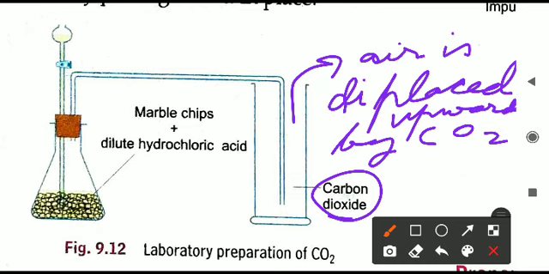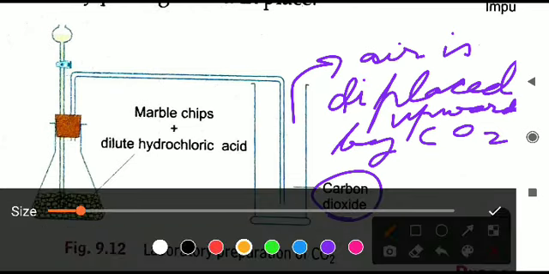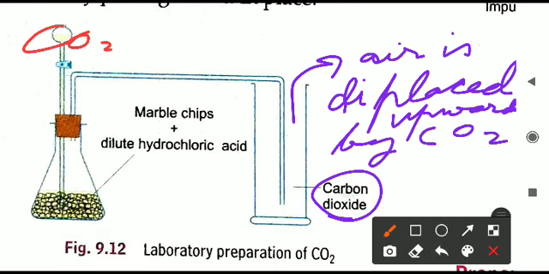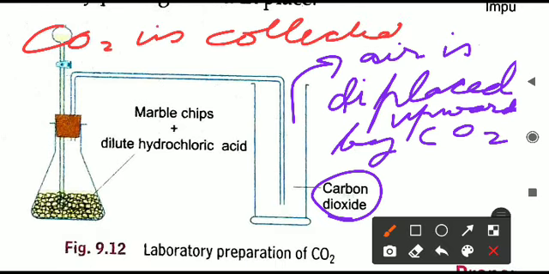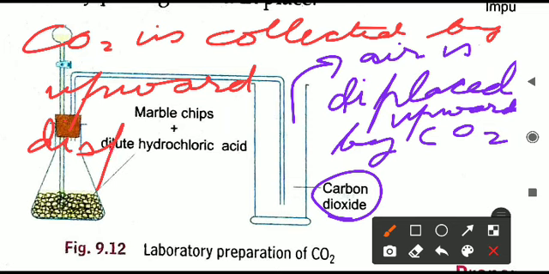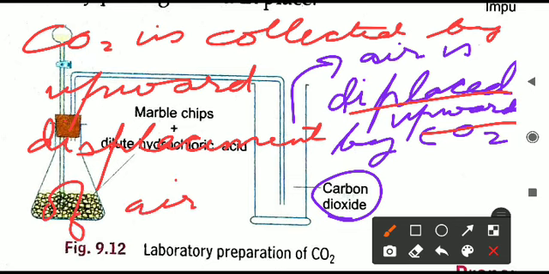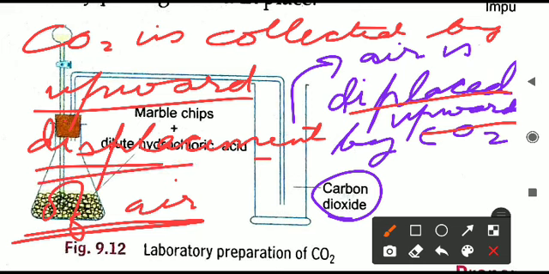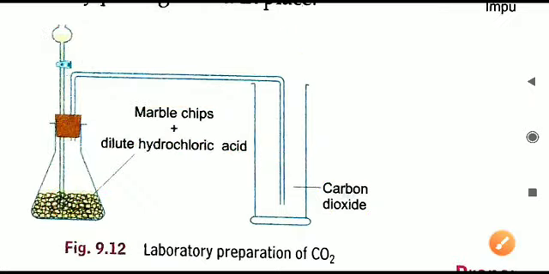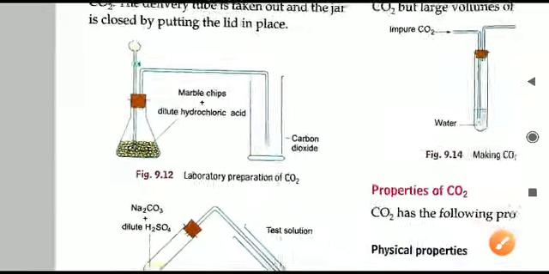So the method of collecting carbon dioxide is given in its name. CO2 is collected by upward displacement. By which method is it happening? Because air is getting displaced upwards only. So therefore CO2 is collected by upward displacement of air. This line I am underlining here. This you have to remember always: whenever CO2 gas is produced in the laboratory, it is collected by upward displacement of air. The principle is the same, because carbon dioxide is heavier than oxygen.